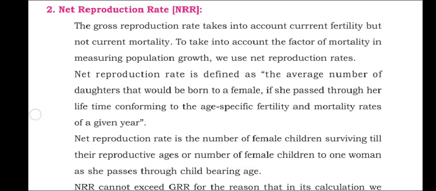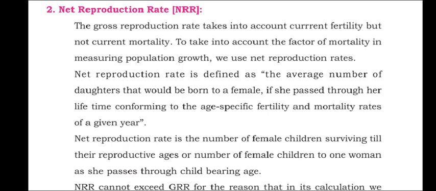If they die before reaching their fertility age, the reproduction rate may be reduced to less than what it is giving. So to overcome that, we have another reproduction rate, that is the net reproduction rate.